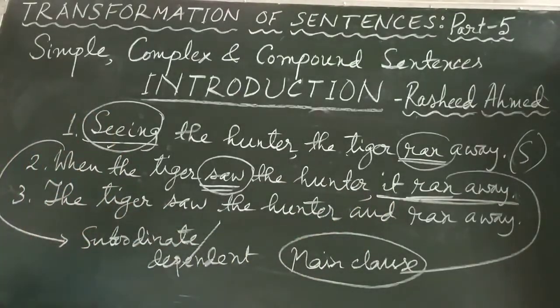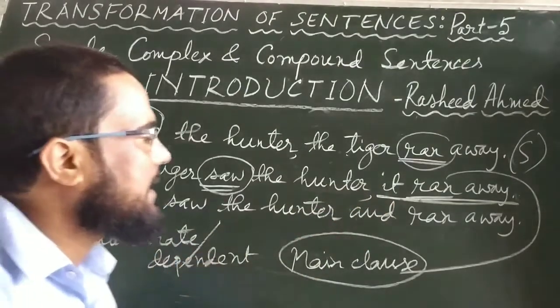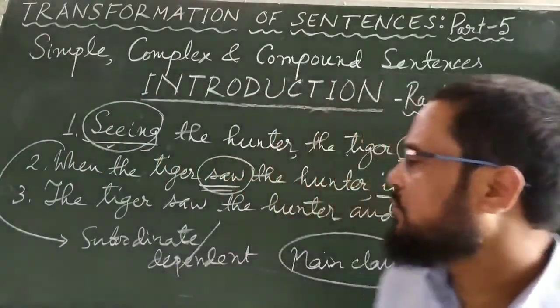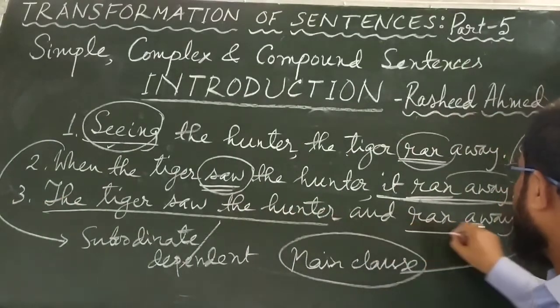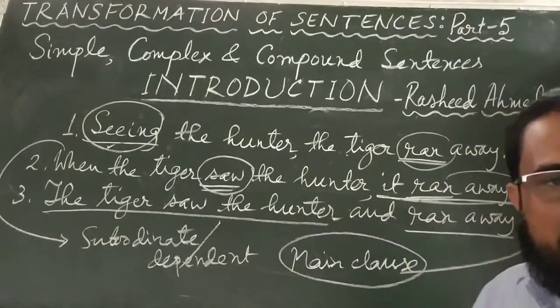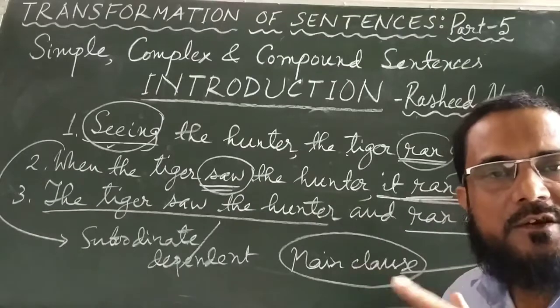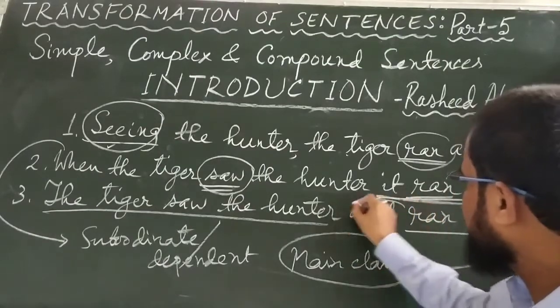Coming to the third number, the tiger saw the hunter and ran away. Here you see visibly there are two sentences. One is the tiger saw the hunter. Then again ran away means the tiger ran away. The tiger saw the hunter. The tiger ran away. Two simple sentences. They are joined by a conjunction.